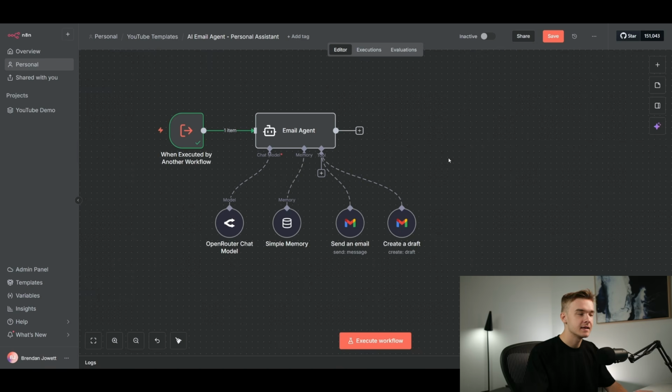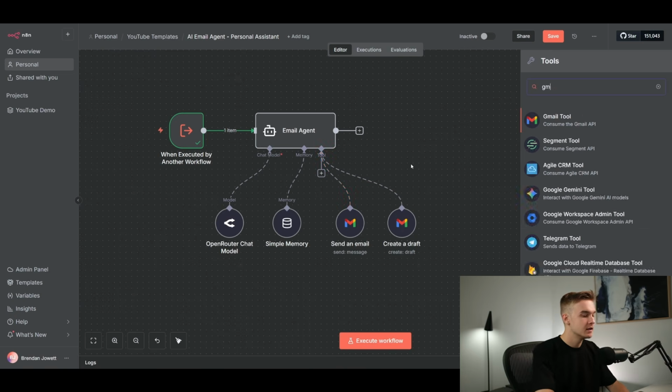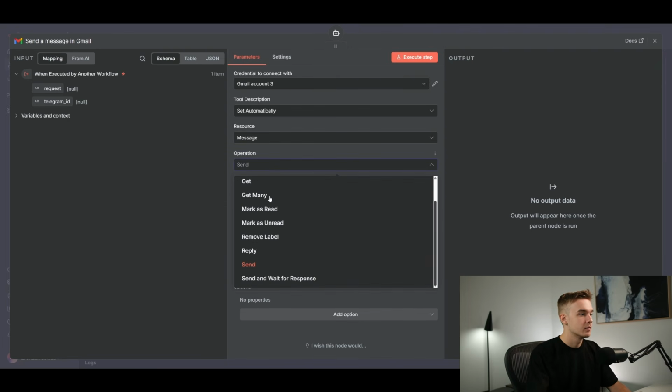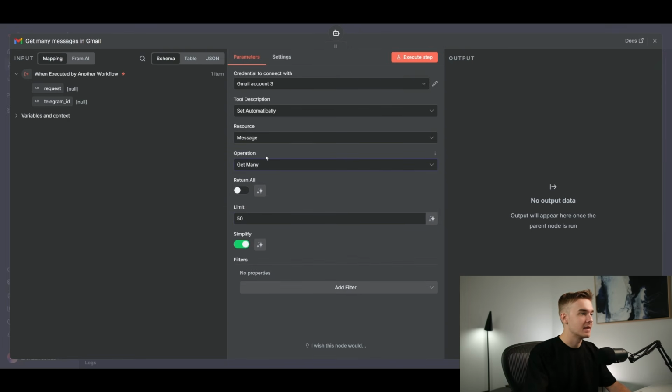And then lastly, I want to be able to get some emails from my own inbox. So if I have a question about an email that I received at some point, or I have a question about a potential email I may have received, or I'm trying to get context, we want to be able to retrieve some emails as well. And this is just as easy as the rest. Jump into the Gmail tool. We're going to be able to change the operation from send to get many. And get many is literally just getting many emails.